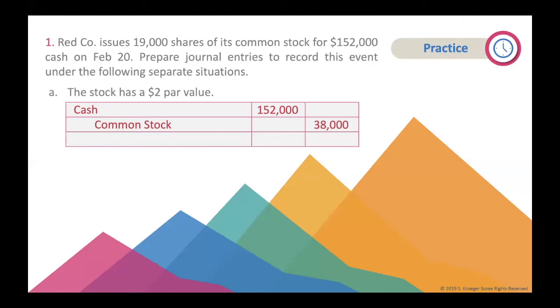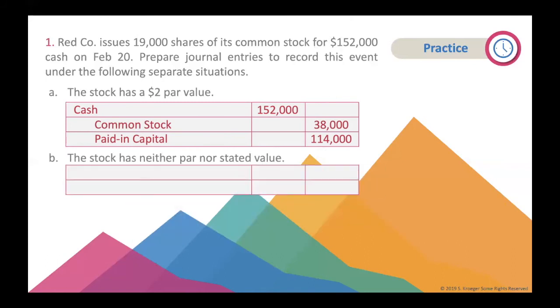The final step is to credit paid-in capital for the difference. You can just subtract $38,000 from $152,000. What amount do you get? You should get $114,000. See, this isn't so bad. Just follow the 3 steps.